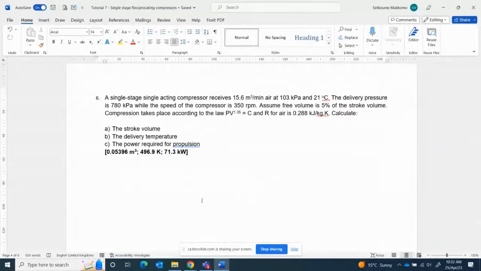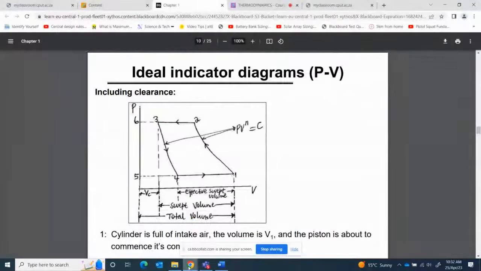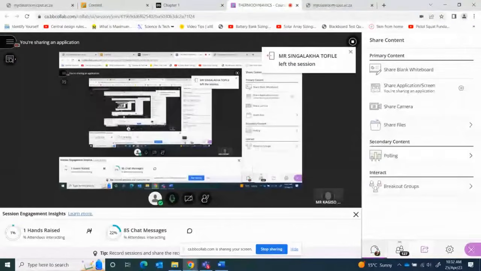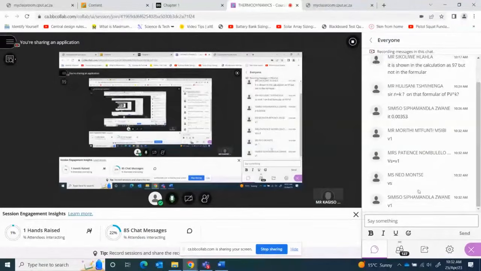A compressor receives 15.6 cubic meters per minute at that pressure and at that temperature. Then you go to the comments and see who says what. I'm going to the comments now and check. Where are the comments? Okay, one says Vs, the other one says Vs, the other one says V1. Okay, so all of you are wrong. All of you are wrong.